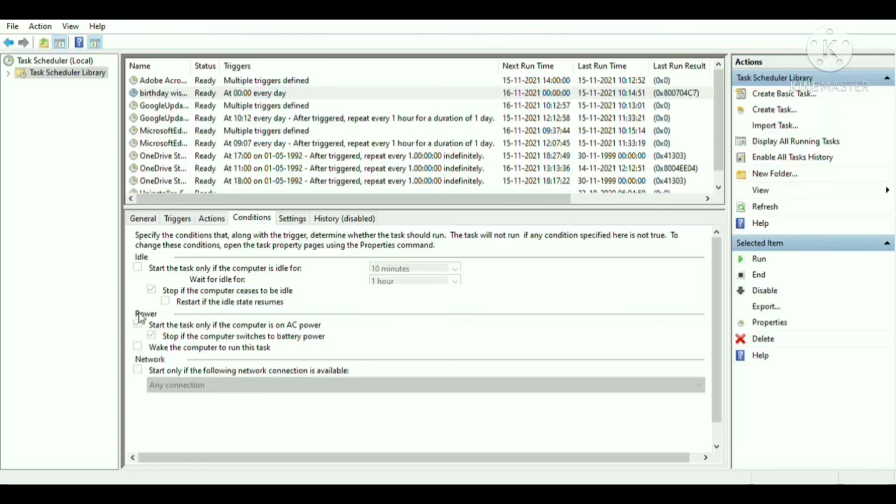So in this way, we are going to add our birthday wisher task to the task scheduler, so that it can be executed every day at 12 o'clock midnight. It can check whether the message is to be sent or not, and if the message is to be sent, then it will accordingly send the message to our desired friend.